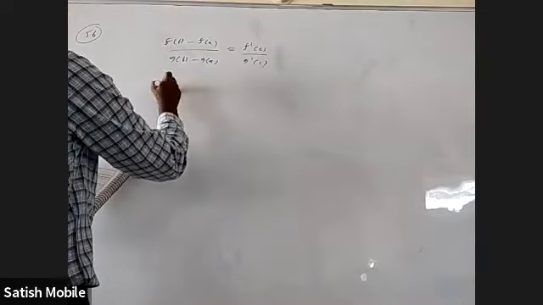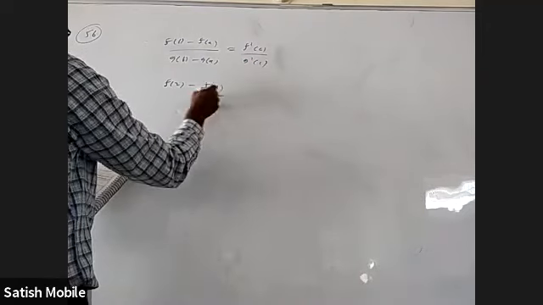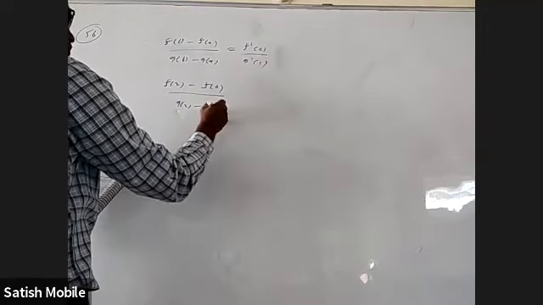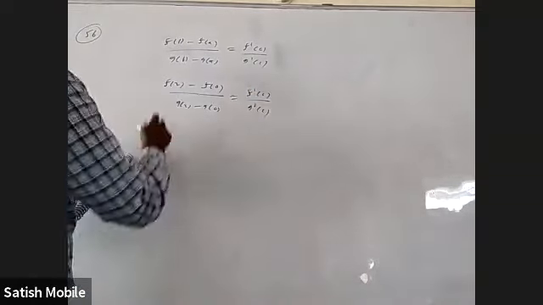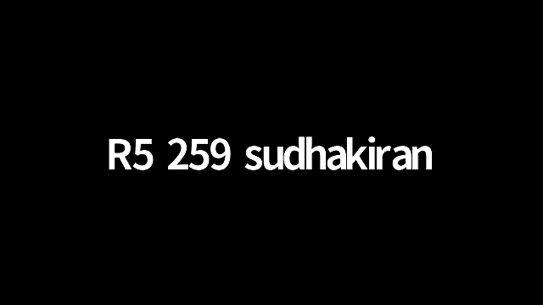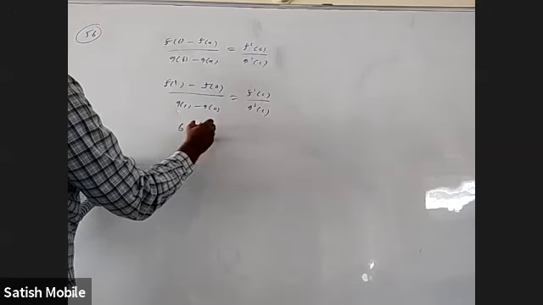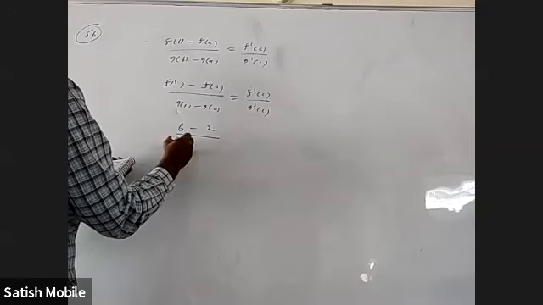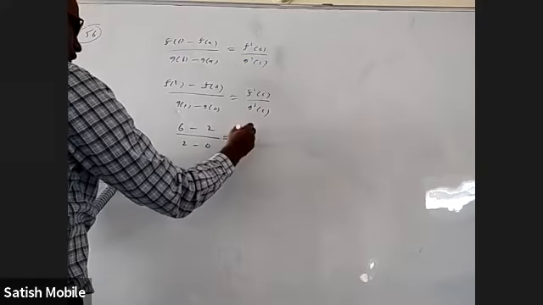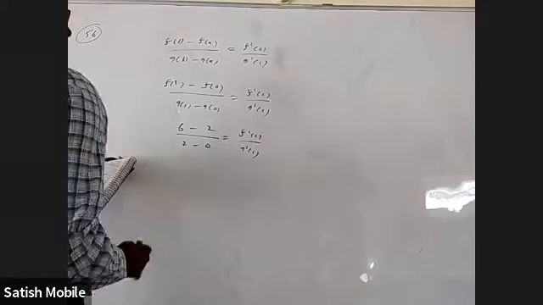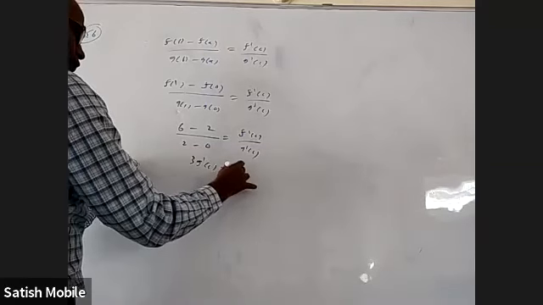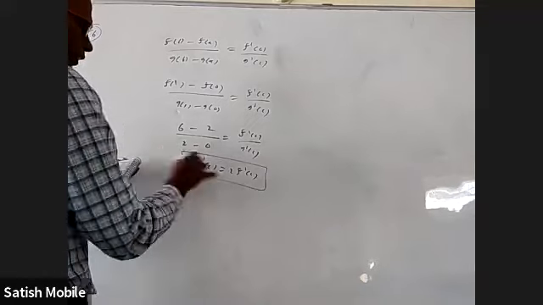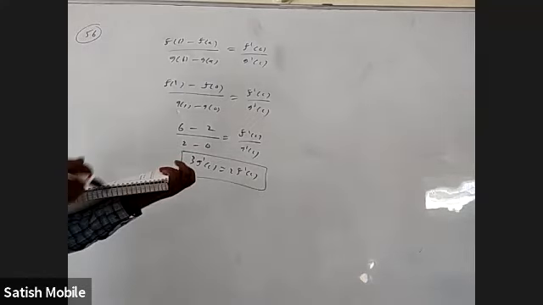This is f of 2 minus f of 0 by g of 2 minus g of 0 is equal to f dash c by g dash c. What is f of 2? No, f of 1. Take 1 here. f of 1 is 6, f of 0 is 2. g of 1 is 2, g of 0 is... f dash c by g dash c. There exists a c such that this kind of relation will be satisfied.